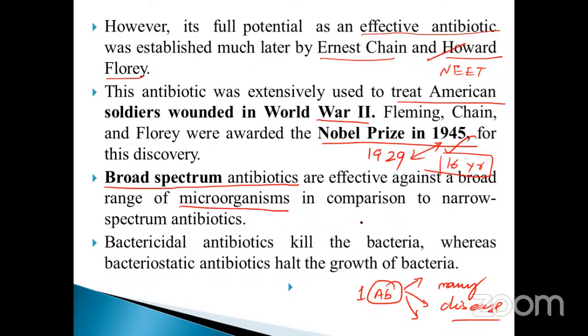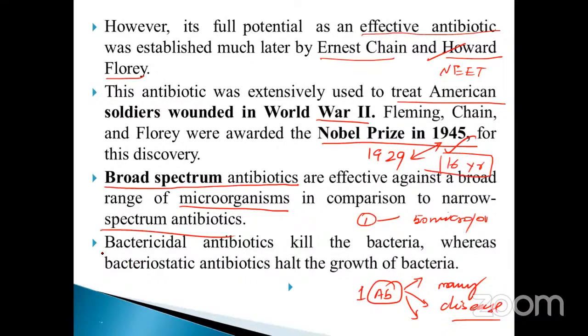A single antibiotic may control 50 microorganisms, for example, I am telling, but exactly I don't know. Some microorganisms, diseases, that is called broad spectrum antibiotics.